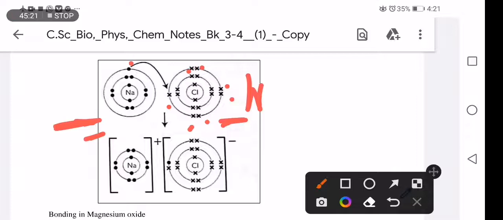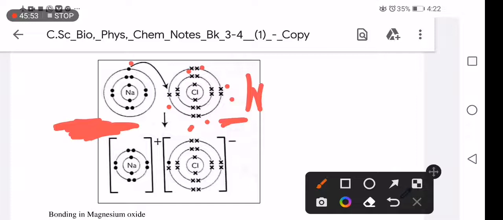What we want is to achieve stability, or noble gas configuration. For sodium to be stable, it must either gain 7 electrons in the outermost shell or lose 1 electron.